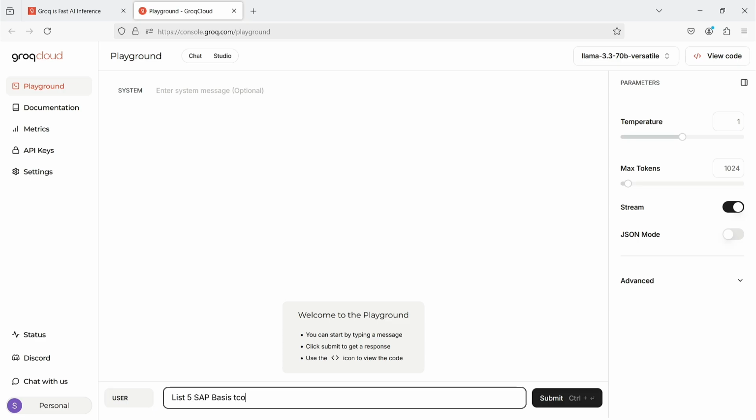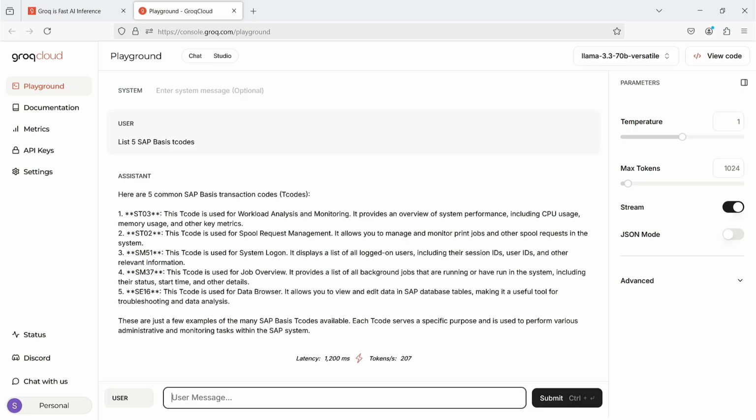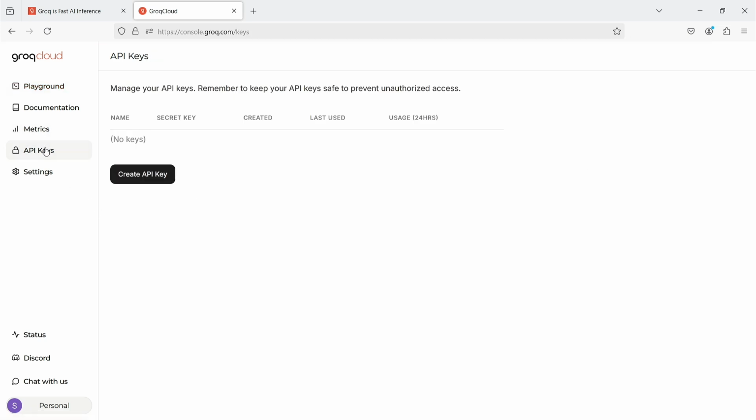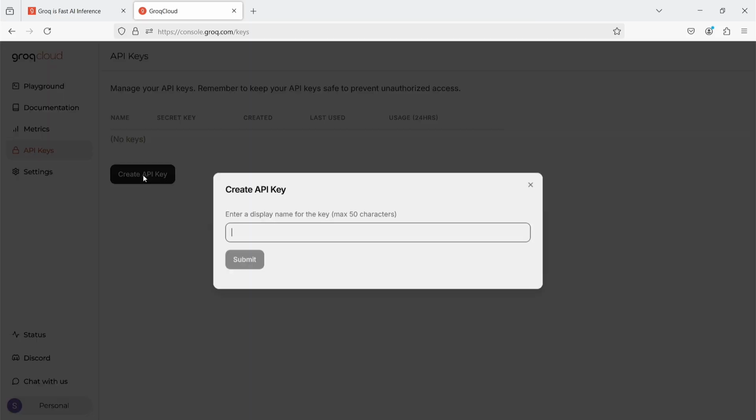For a test, I'll ask something simple from my field. As you can see, the model responded very quickly. 207 tokens per second. If you've seen the video where I ran a 70 billion parameter model on my local computer, you'll notice just how huge the difference is. But we came here for the API key, so I'll generate it now.